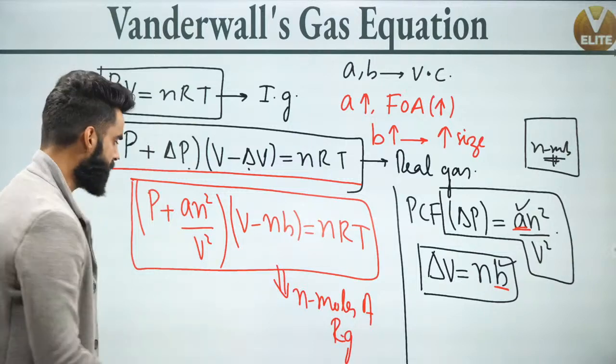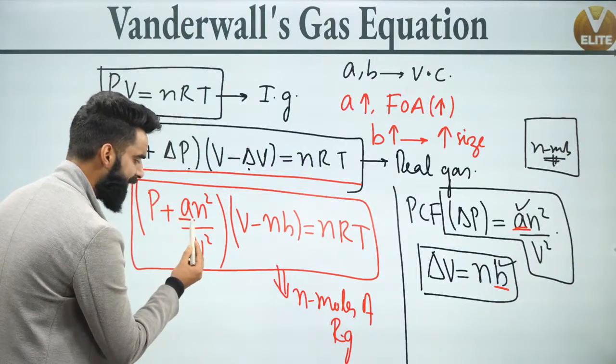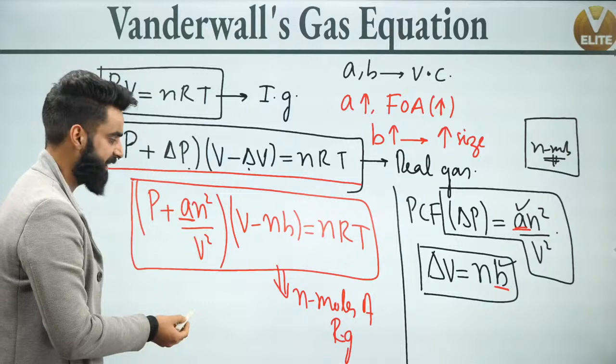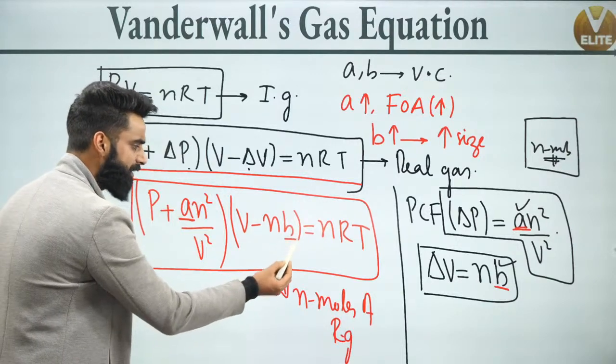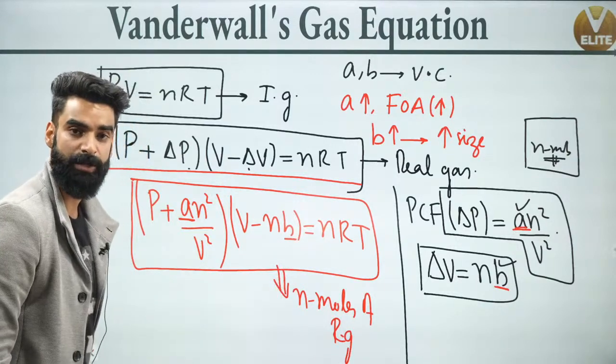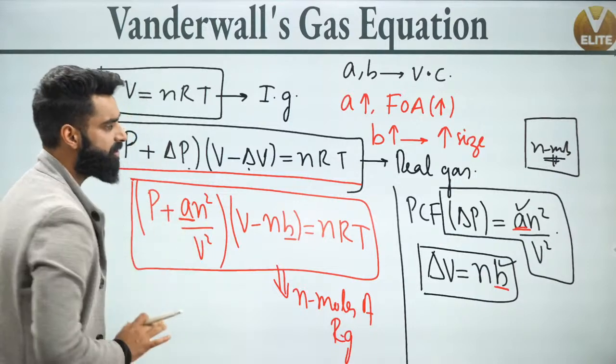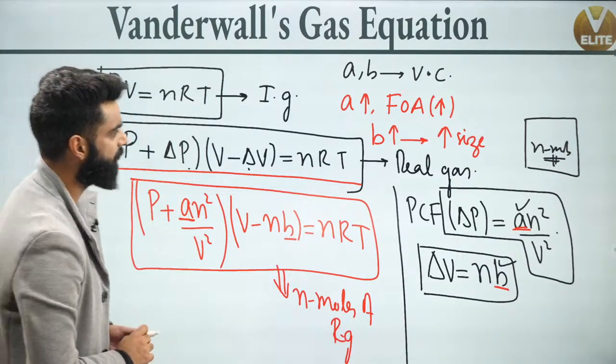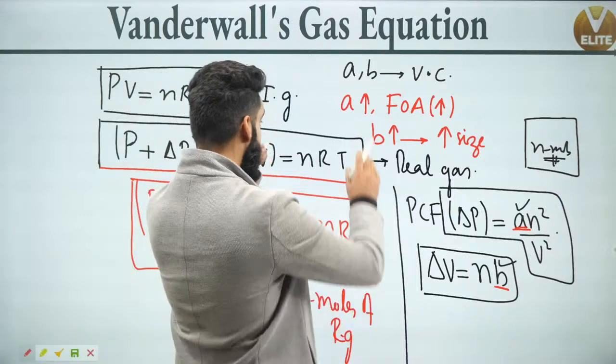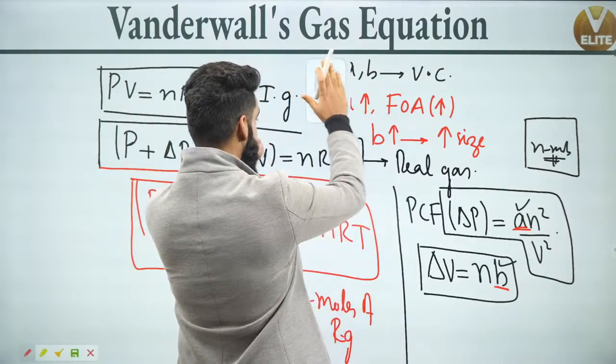Number one, it is valid for n moles of real gas. Number two, more the value of A means more the force of attraction between the gas molecules. More the value of B, what does that mean? That means more is the size of molecules. Now the point is, what are the units of A and B over here? Okay. Now people, let's talk about the units of A and B.